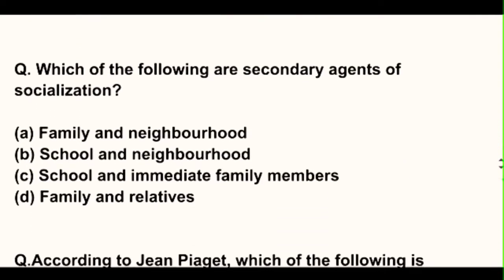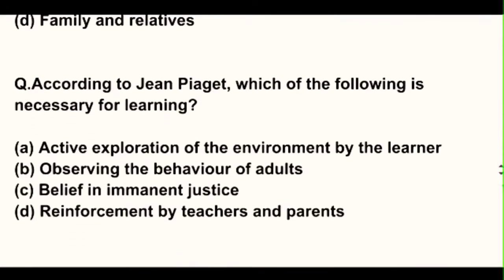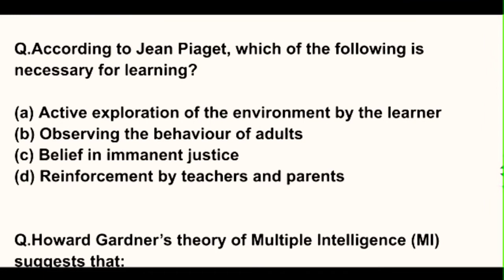Okay, next question. Which of the following are secondary agents of socialization? So here the correct option will be option B, school and neighborhood, because the primary agent of socialization is our family, then school, neighborhood, all these are secondary. Okay, next question. According to Jean Piaget, which of the following is necessary for learning? So here the correct option will be option A, active exploration of the environment by the learner. Okay, keep in mind.